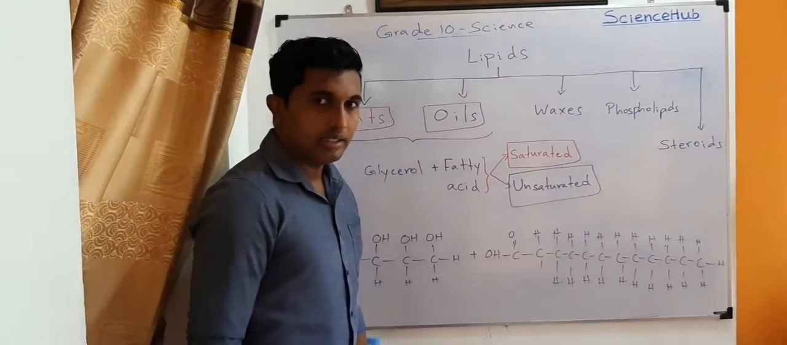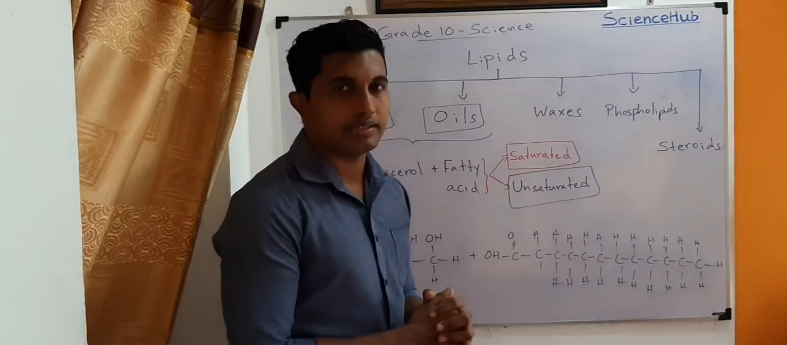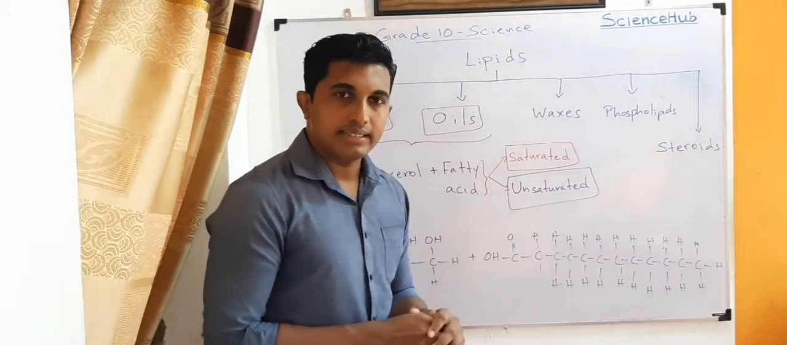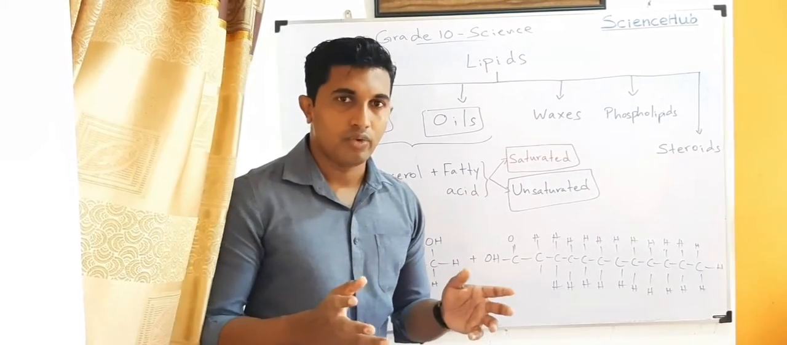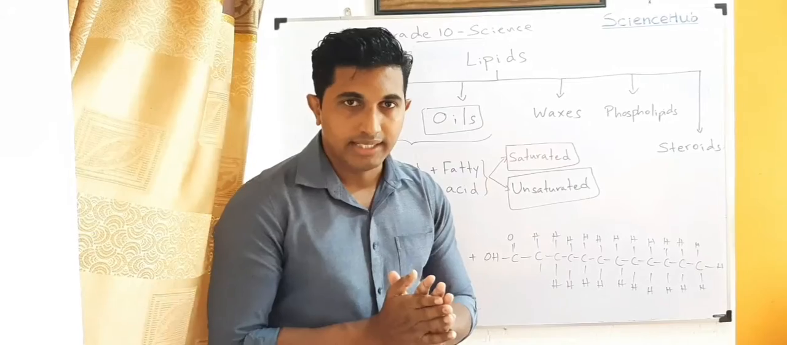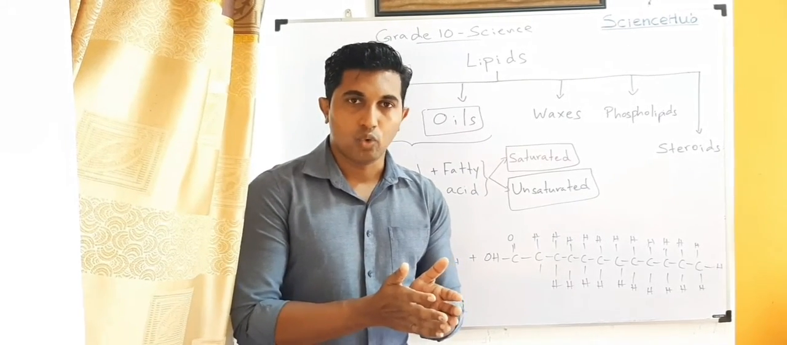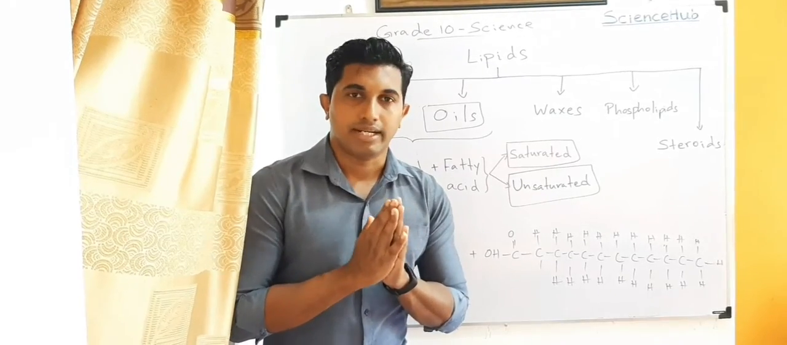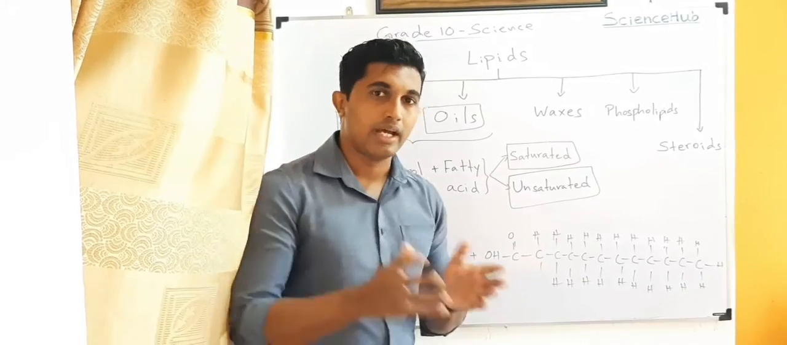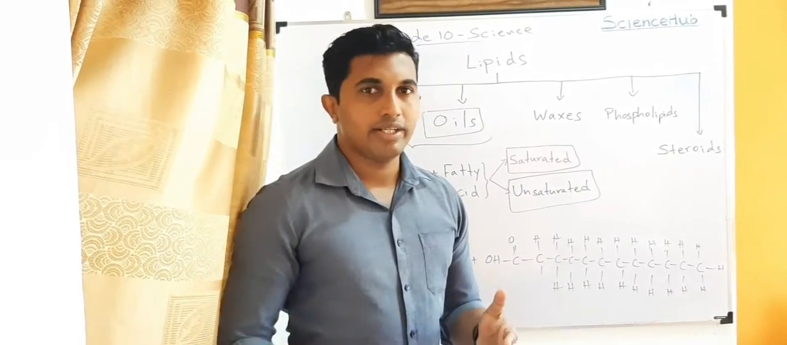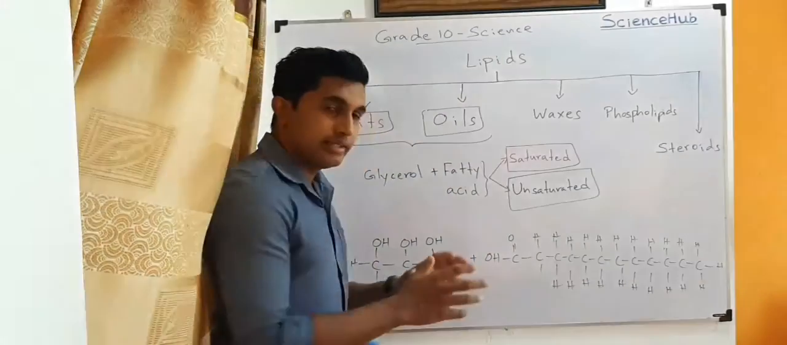And how can we differentiate these two as fats and oils? Fats are the things in solid state at room temperature, and oils are the things in liquid state at room temperature.